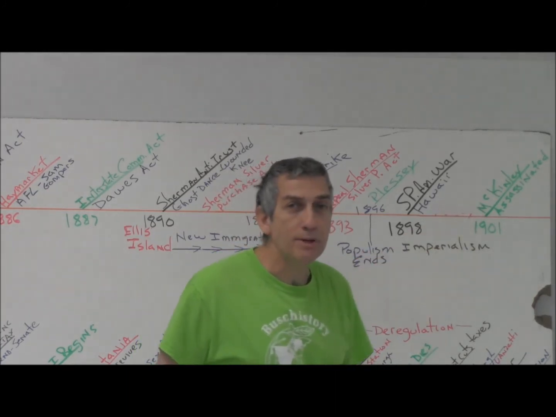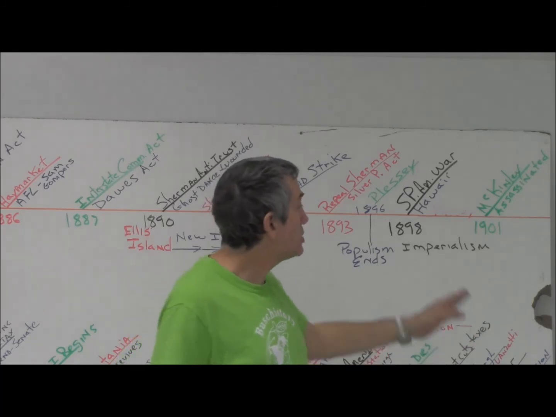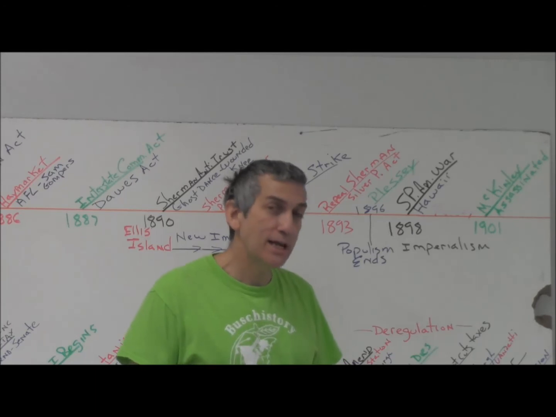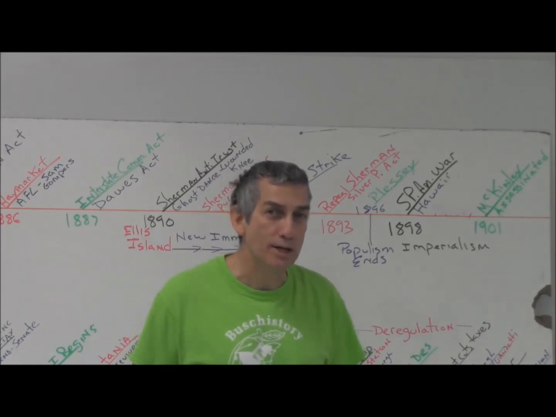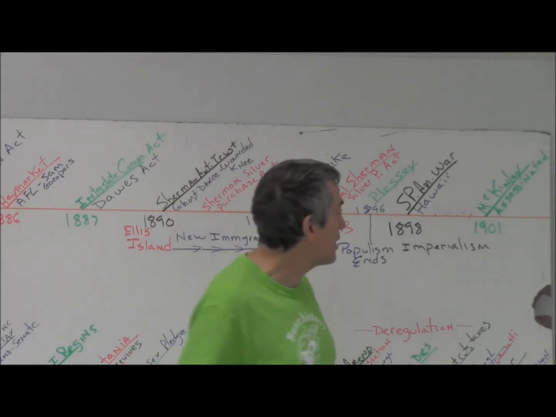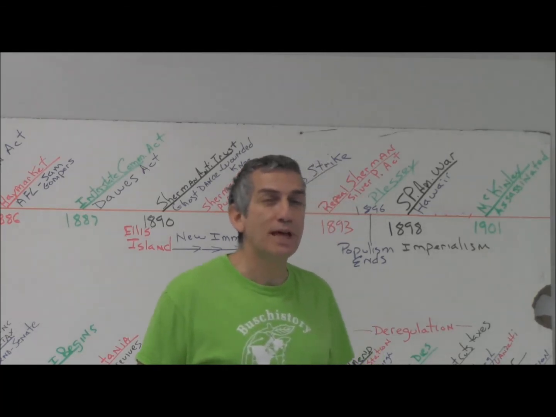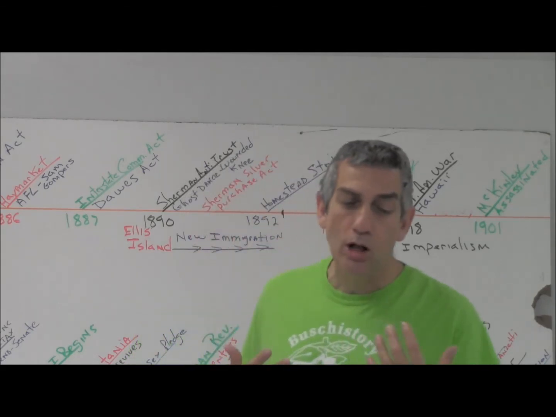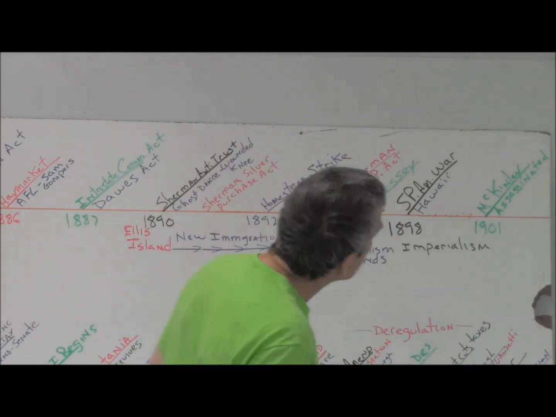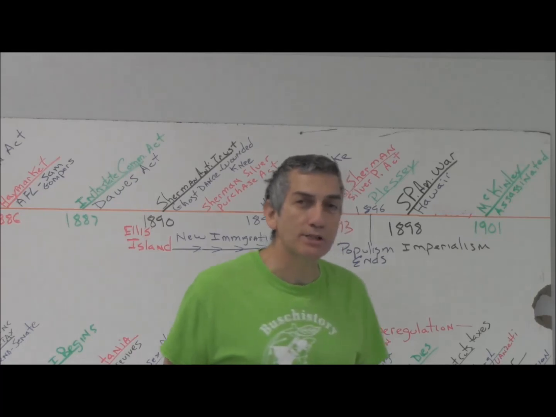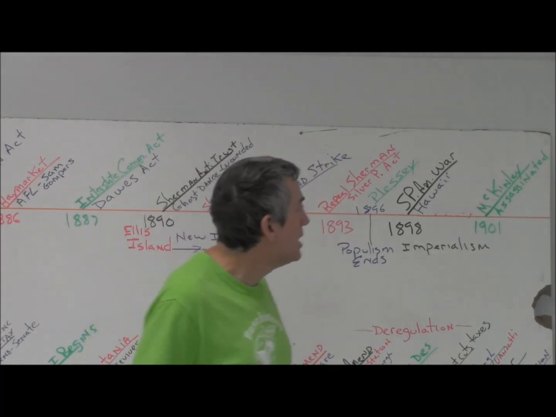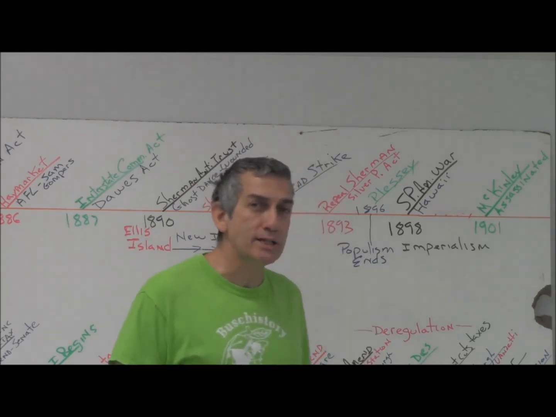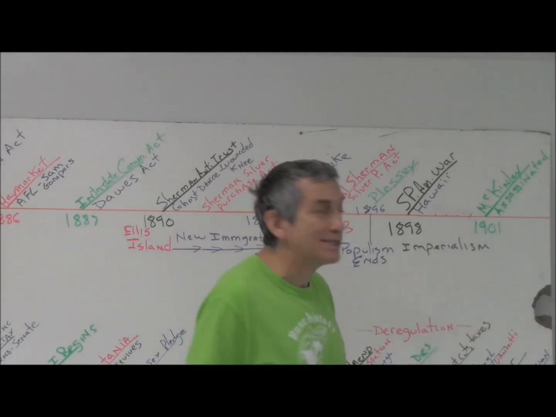But in 1901, this is all going to come to an end. In the election of 1900, William McKinley, running for re-election now, picks Teddy Roosevelt, the hero of the Battle of San Juan Hill, and the hero of the Spanish-American War, to be his running mate. Because Teddy Roosevelt has a big mouth. And with his big mouth, he's speaking all of these progressive ideas. Let's make him Vice President of the United States where he'll simply shut up and be quiet. So McKinley picks Roosevelt to be Vice President of the United States. McKinley wins in 1900, and in 1901 McKinley is assassinated.